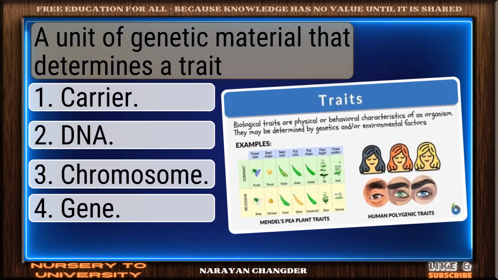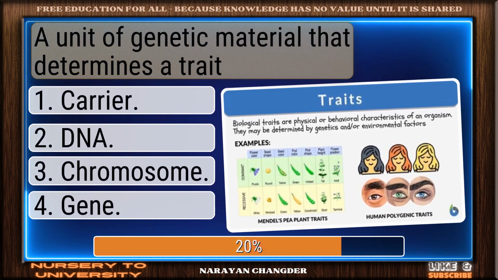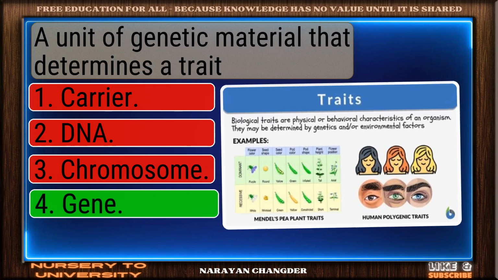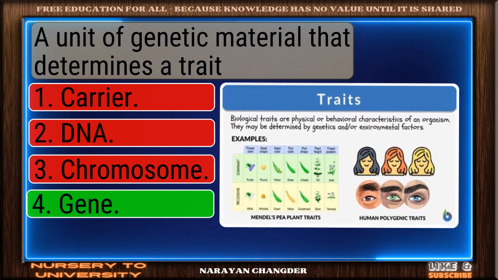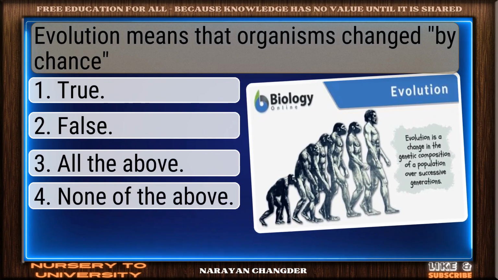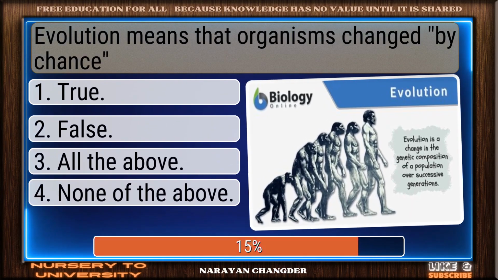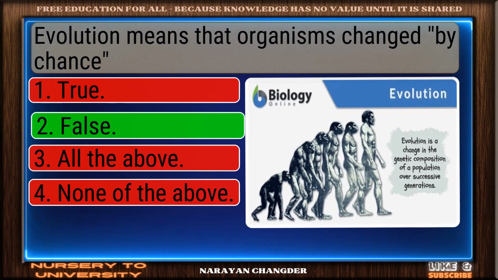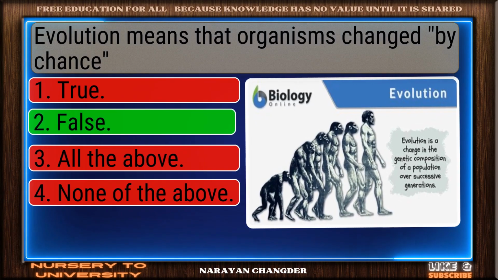A unit of genetic material that determines a trait. Bravo. Gene is the answer. Evolution means that organisms changed by chance. Right choice. False is best.